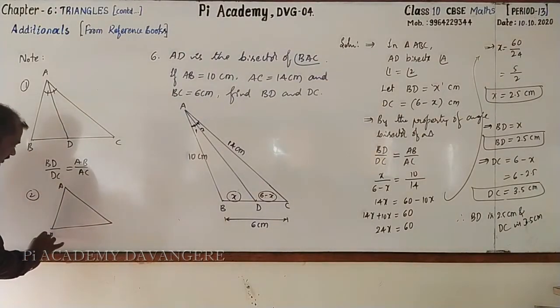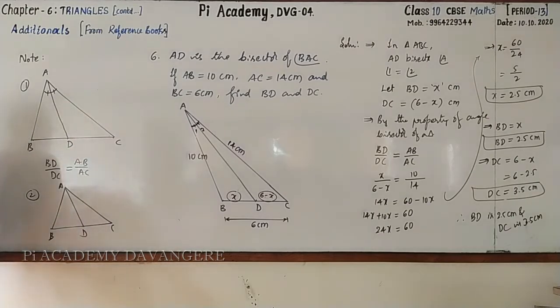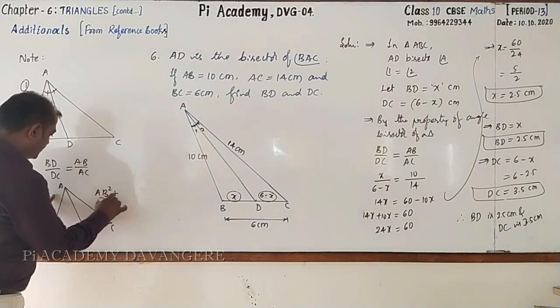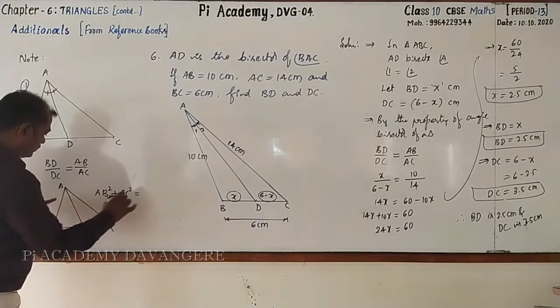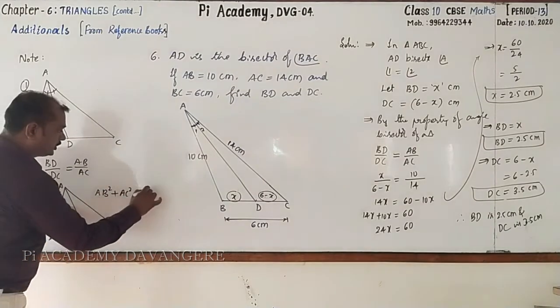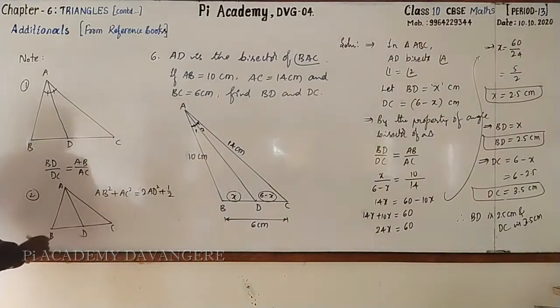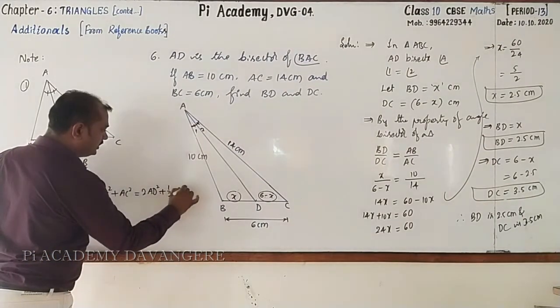This is the triangle ABC and you draw the median. Call it D. Then what is the property with respect to the median of a triangle? AB square plus AC square is equal to, go for recalling that statement and write it. That is AB square plus AC square is equal to 2 times median square plus half of base square, that is BC square.